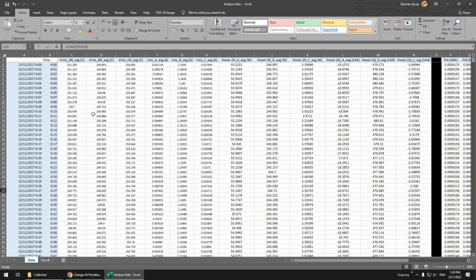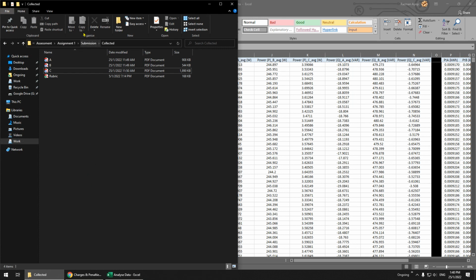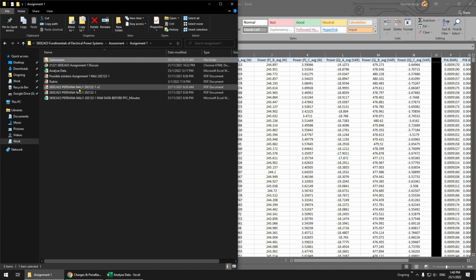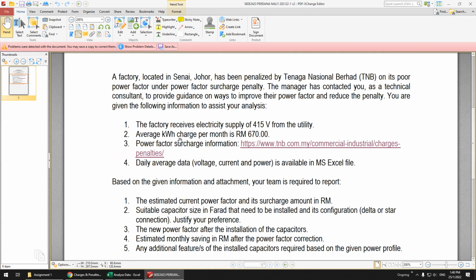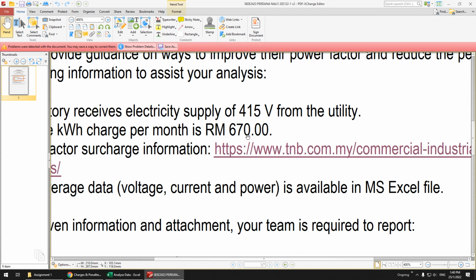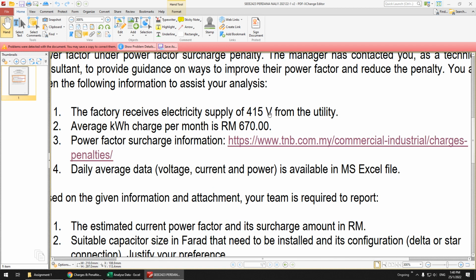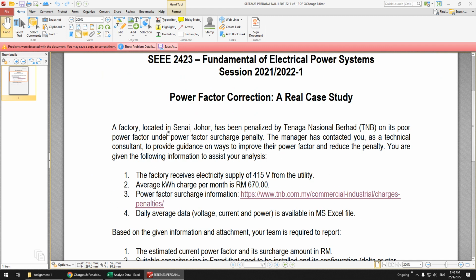Actually, all of you don't get the answer. So many of you get almost thousand and 100,000 ringgit, which is very wrong. You can see here this is the assignment. The average payment for this company is actually only 670 ringgit, but you get almost a million ringgit, which means that your answer is totally wrong.